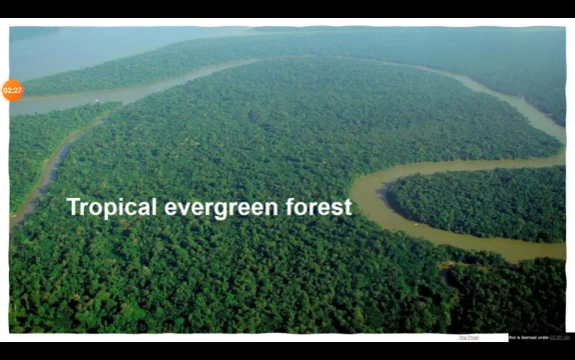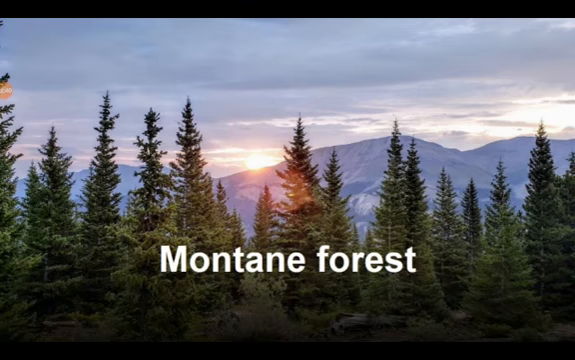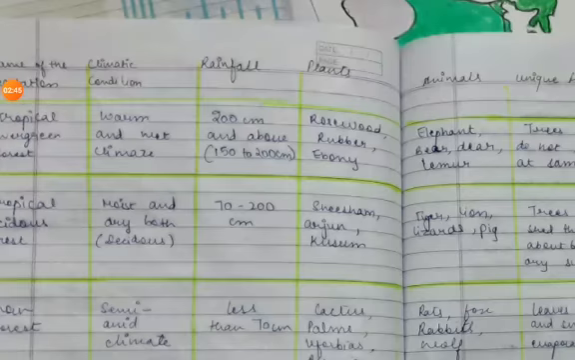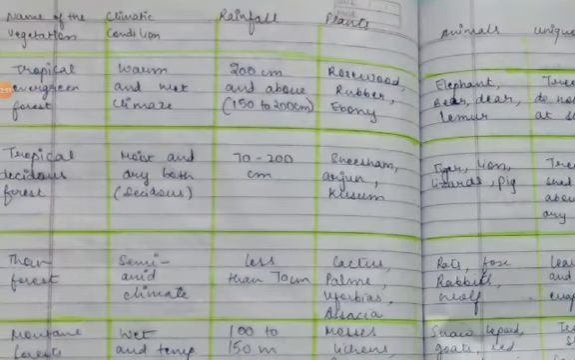So here in a tabular form, in a table, I am going to discuss with all of you the tropical evergreen forest, tropical deciduous forest, tropical thorn forest and the scrubs, the mountain forest, and the mangrove forest. So guys, this is a table in front of you. The climatic condition of the tropical evergreen forest is a warm and wet climate.